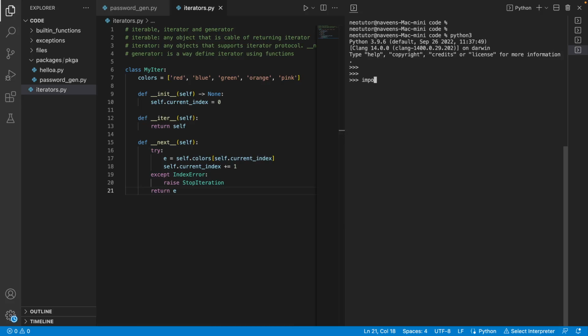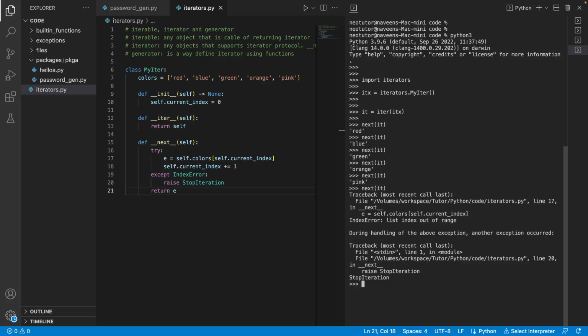Import iterators and create an instance itx equal to iterators.my_iter, then it equal to iter of itx, and I can call next of it. It is working fine now.